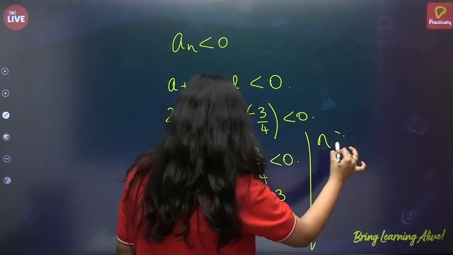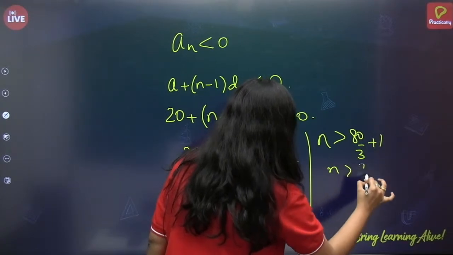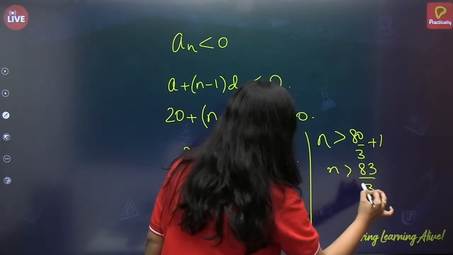So n is greater than 80 by 3 plus 1. n is greater than 83 by 3.